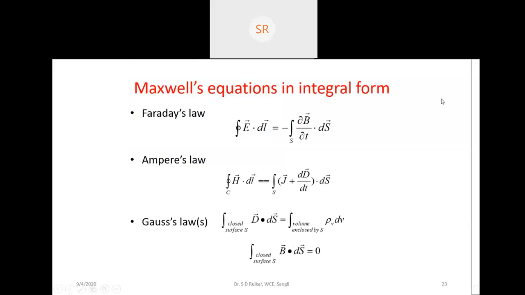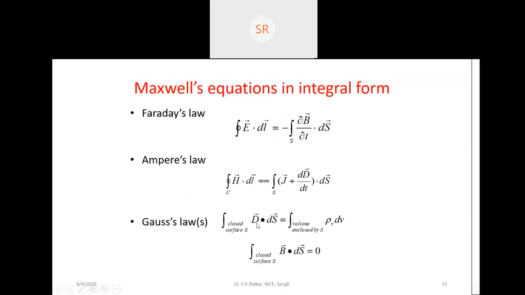So now this is about Faraday's law, E dot dl, H dot dl, and this is about a closed surface here. If you see D dot ds and rho dv, here we have a closed surface there. Now this is about Ampere's law, and this one is about Gauss's law.